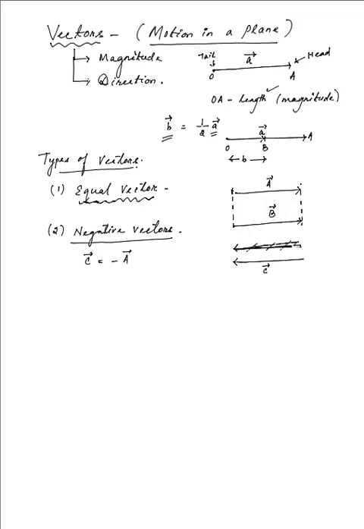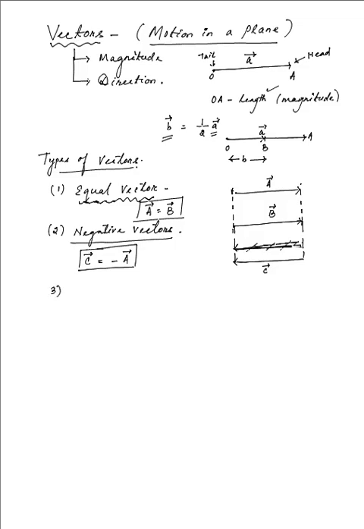And how do we know that? Now, negative in the sense of direction, that is, C is directed exactly opposite to that of A while having the same magnitude as that of A. If you again consider the length of C, it is equal to that of A or even B. Now, B, since we have represented to be the equal vector as that of A, C can be also the negative of B vector as well. So this is what we consider as a negative vector.